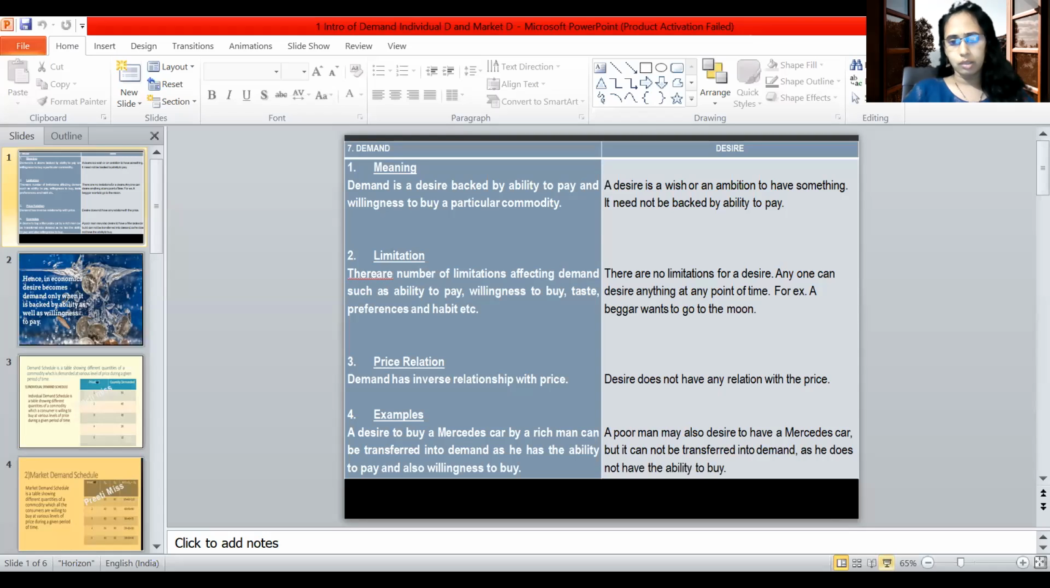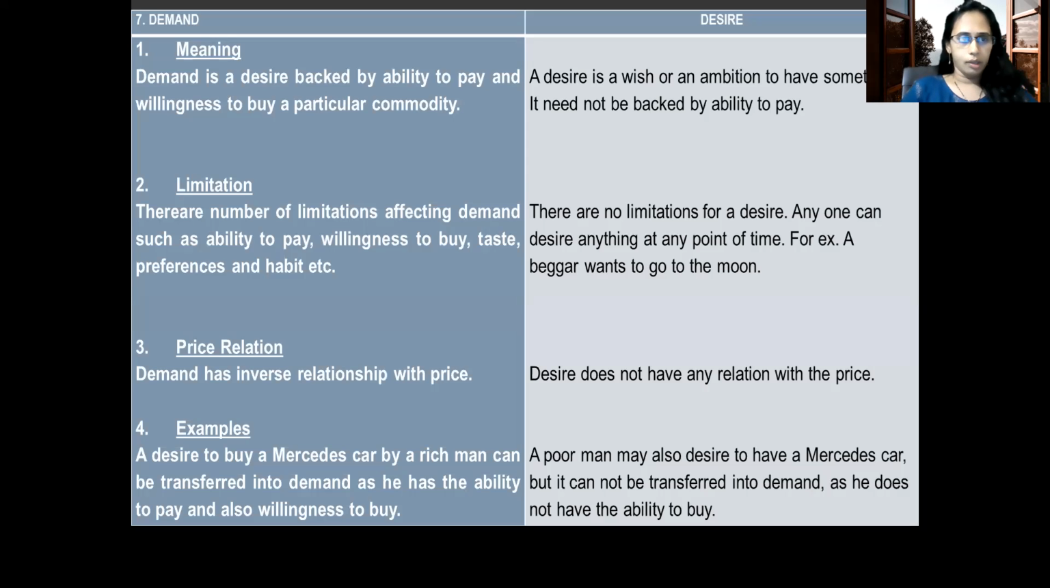With the concept, demand and desire. As the topic says, it's demand analysis. So first of all, we have to understand what exactly demand is. Let's see what is demand. Demand is a desire backed by ability to pay and willingness to buy a particular commodity.